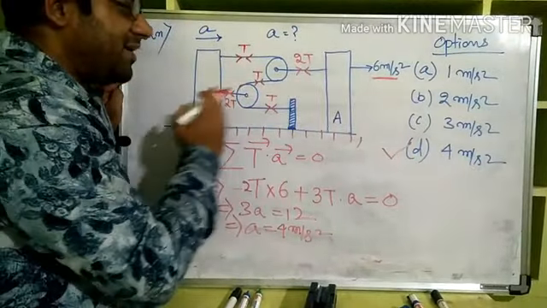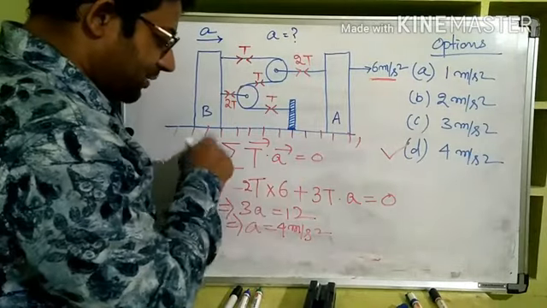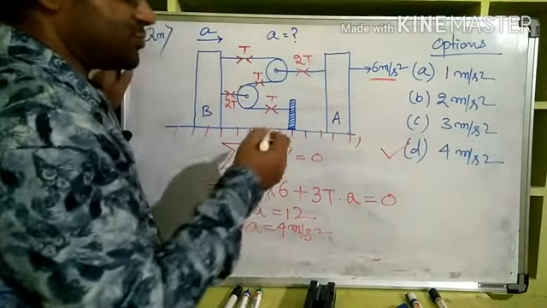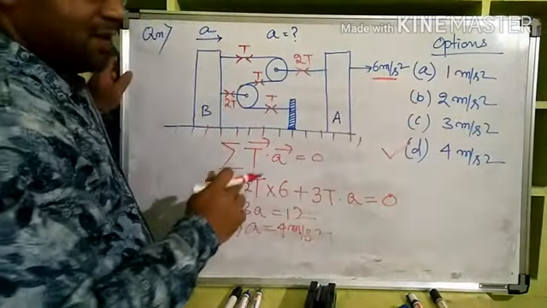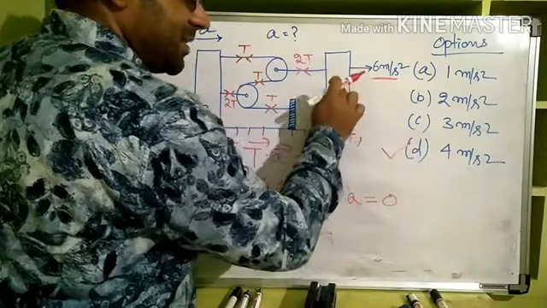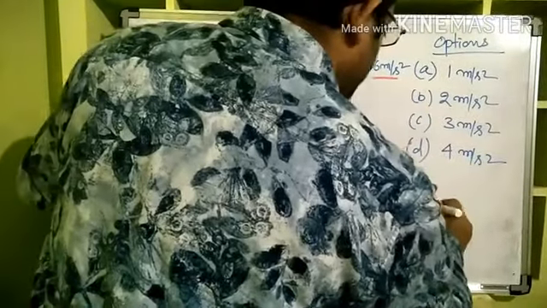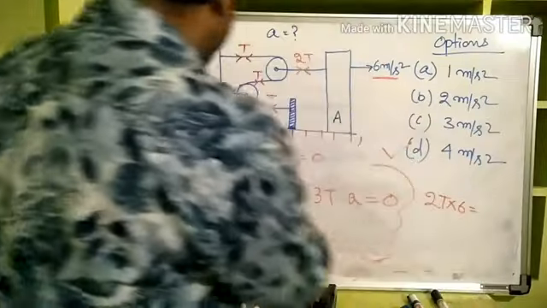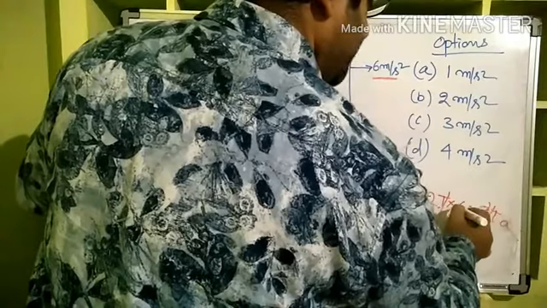So whenever we are finding constrained relationships, we can use this trick. In fact, this trick is this only, but we don't want to do this much calculation. Just orally, we can do tension multiplied by acceleration: the tension experienced by body A multiplied by acceleration of A is equal to tension of B multiplied by acceleration of B. If we put that, what are we writing? 2T multiplied by 6 is equal to 3T multiplied by A. So T got cancelled, 3 2's are 6, and A is equal to 4 meter per second square.